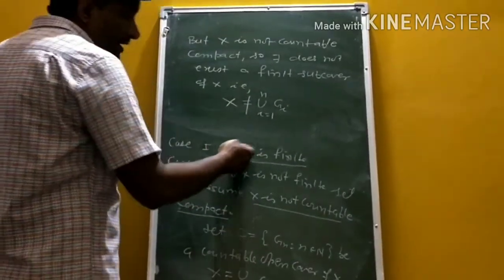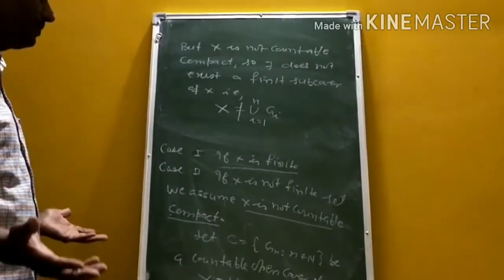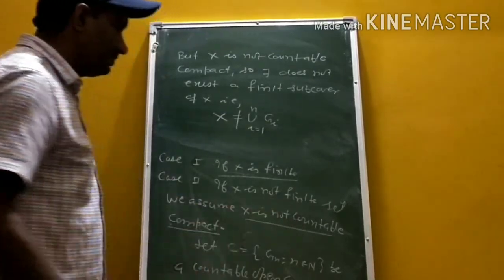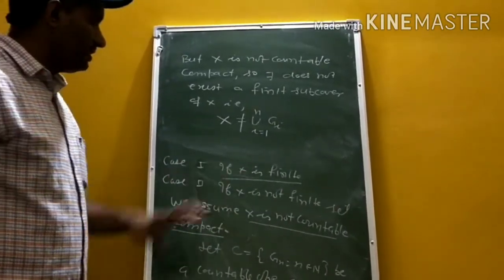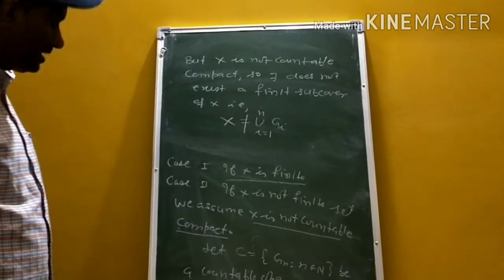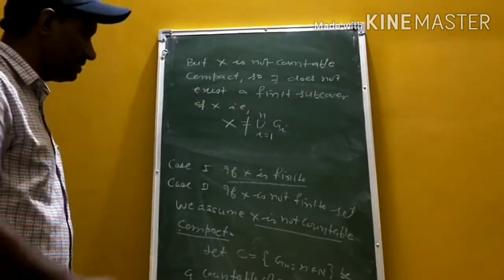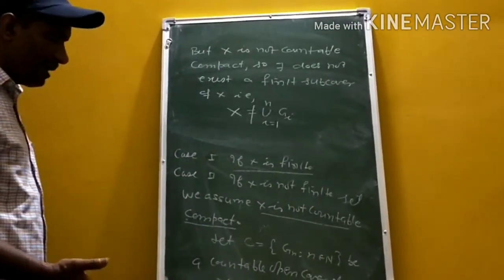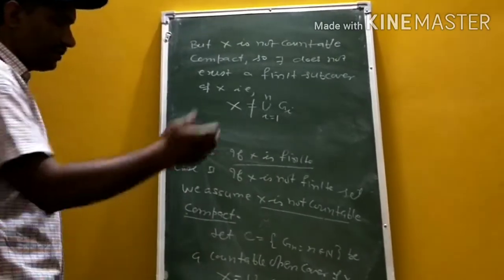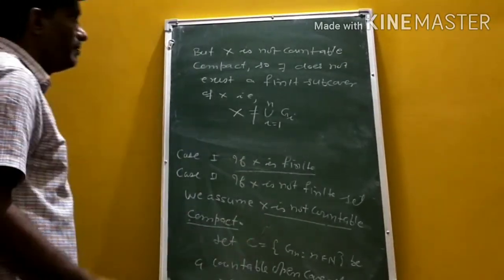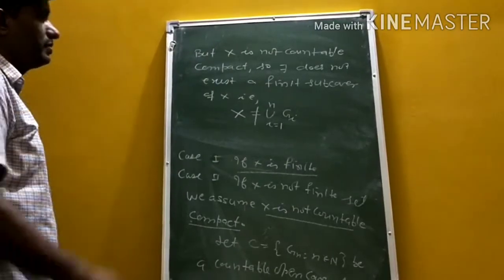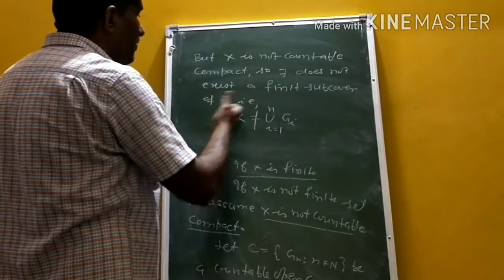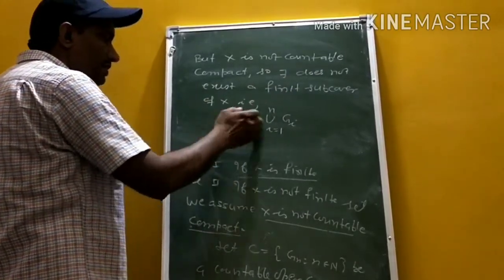If X is finite, then it is already countably compact. If X is not finite, we assume X is sequentially compact and that X is not countably compact. Then there is a countable open cover, and it can be written as this union. But X is not countably compact, so there does not exist a finite subcover of X that can be written in this way; that is, X cannot be equal to that.